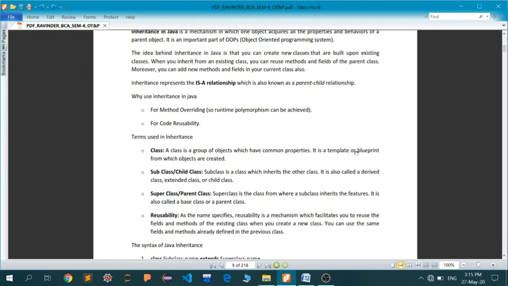Method overriding means the method has already been defined in the parent class, but with the same signature. Let me again remind you, the method's name and its signature, that is the return type and all these things, will remain the same, but the body of the method can be changed. And if the body of the method has been changed, you can say that you have overridden the method. So you have improved the car class in some way. So this is basically one of the advantages of using inheritance. You can say that. Okay.